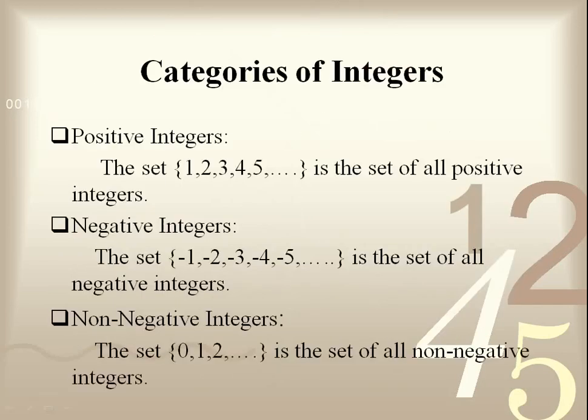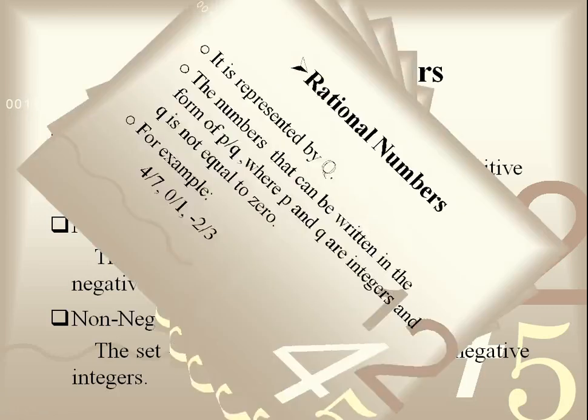Categories of integers. The first category of integer is positive integers. That means the set 1, 2, 3, 4 and so on is a set of all positive integers. Negative integers. The set -1, -2, -3, -4, -5 and so on is a set of all negative integers. The next one is non-negative integers. See, non-negative integers is actually the positive integers with the addition of 0. The set 0, 1, 2, 3 and so on is the set of all non-negative integers.